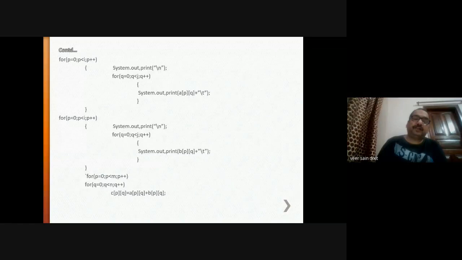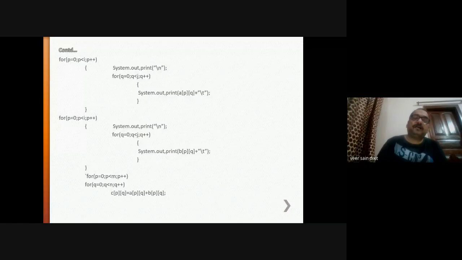C01 is equal to A01 plus B01. C02 is equal to A02 plus B02. C03 is equal to A03 plus B03, like this. Then first row will be over. Then P is equal to 1 will start from 1. C10, the value of Q is 0, A10 plus B10. Now the value of Q will be 1.